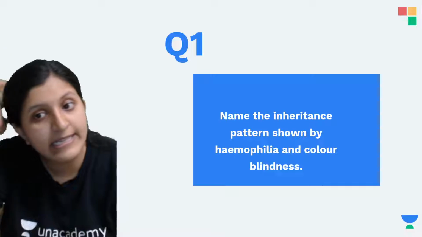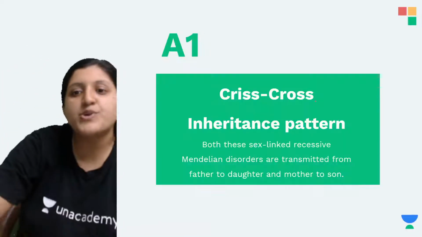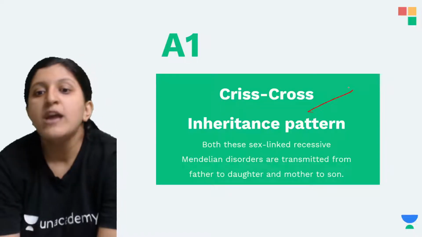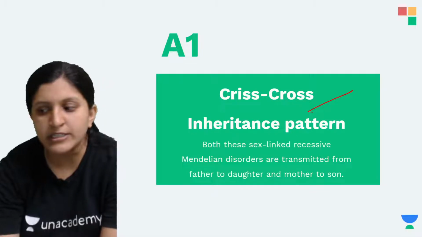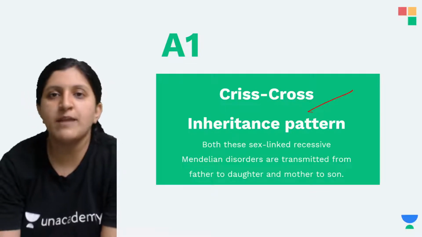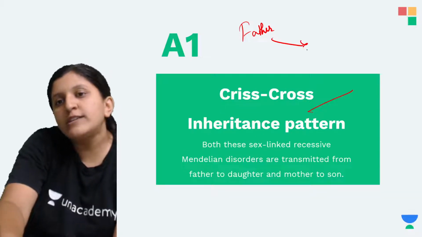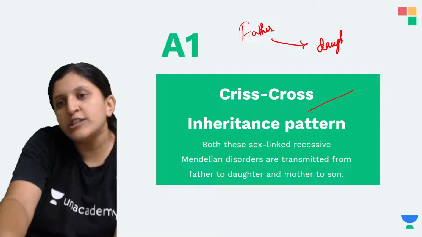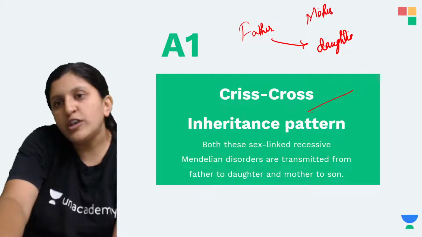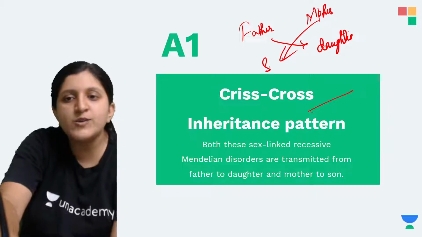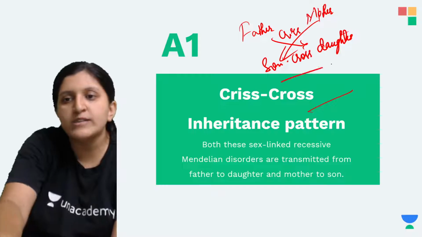So the inheritance pattern shown by hemophilia and color blindness is the crisscross inheritance pattern. Both these sex-linked recessive Mendelian disorders are transmitted from father to daughter and mother to son. So if a father is affected, the daughter is going to have the condition, and if the mother has the disorder, then the son is going to have the disorder, and hence we call this the crisscross inheritance.